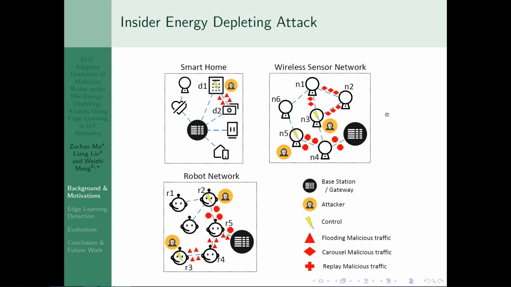And the third case is the replay malicious traffic. For example, when N6 transfers the packet to N5, N5 copies the packet into multiple redundant packets, and requests N4 to transfer these packets to the base station. So the energy of N4 will be wasted.